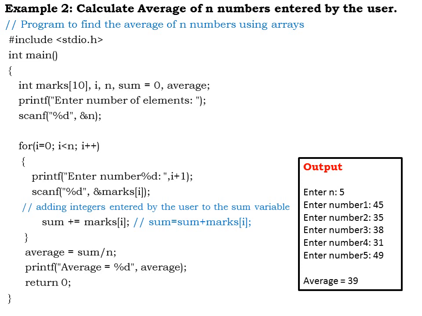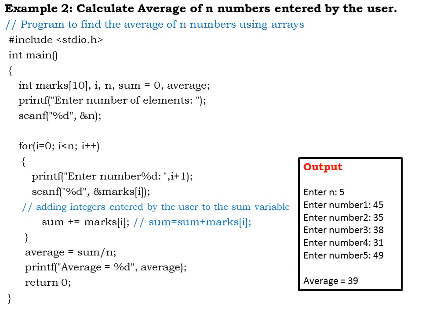Once again the loop repeats, i value becomes 1, so 1 is less than n, so i gets incremented, i plus 1, I am asking the user to enter the second number. So he enters the second number, and then once again I perform sum is equal to sum plus marks of i. So the previous value that is stored in sum will be added with the next value that I have read, which is stored in the second index, and the total value is again stored in sum, and this repeats till the condition becomes false.